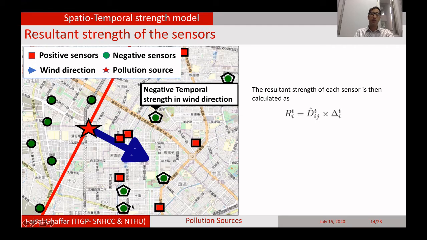So these sensors become positive, these sensors become negative. Only these sensors remain positive. These sensors will receive positive dispersion actually.